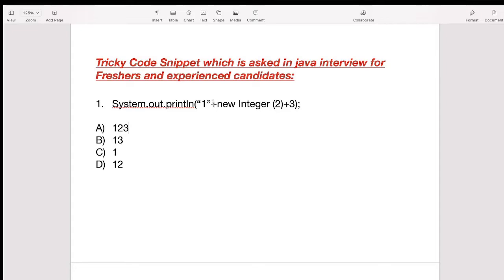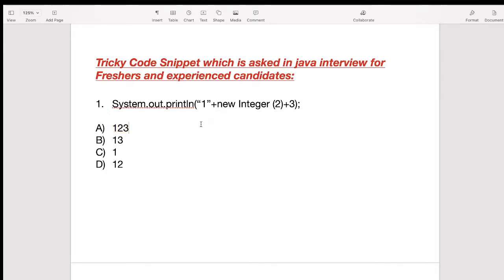But as the first one is a string, the plus operator will be used for concatenation. That's the reason we will get the output 1 2 3. So the correct option will be A.